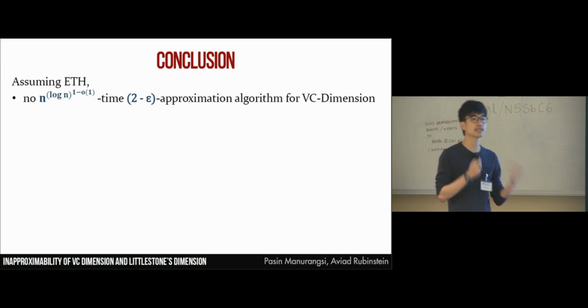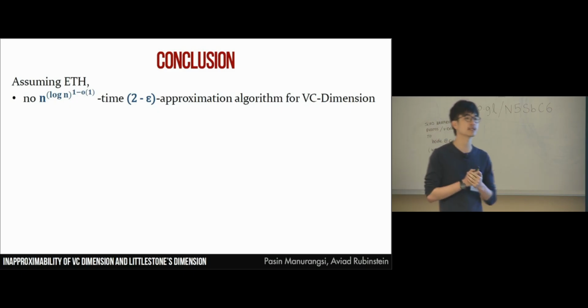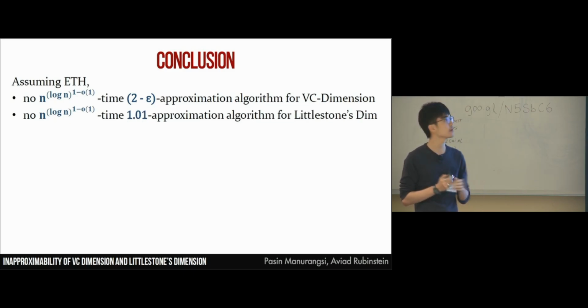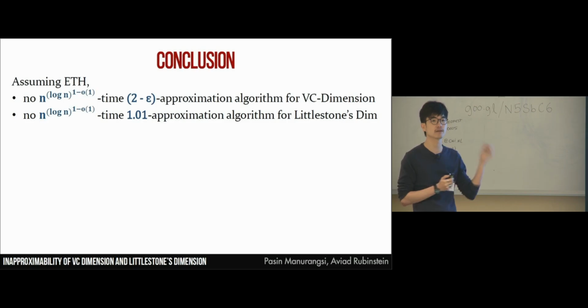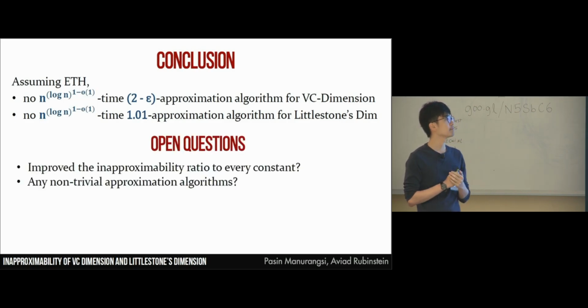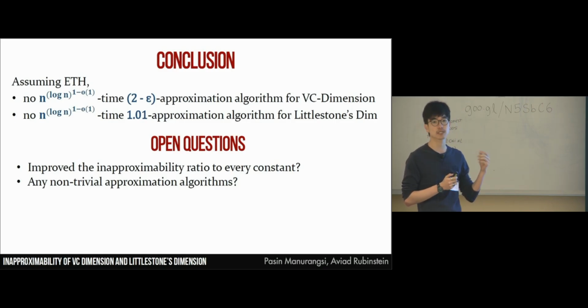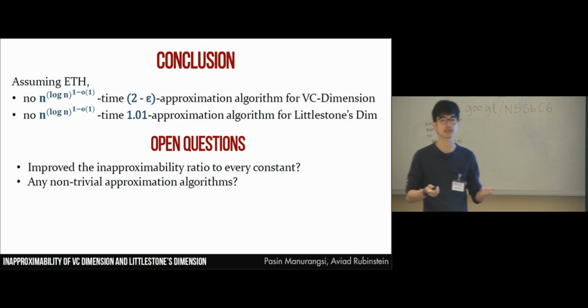So assuming ETH, we show that there's no algorithm that runs in n to the log n to the 1 minus little o(1) time that can approximate VC dimension to a factor beyond 2. We also show a similar result for Littlestone dimension, but the factor that we get is not 2, it's just some constant. And of course, two obvious open questions are whether these inapproximability ratios can be improved to maybe some larger constant or even every constant.